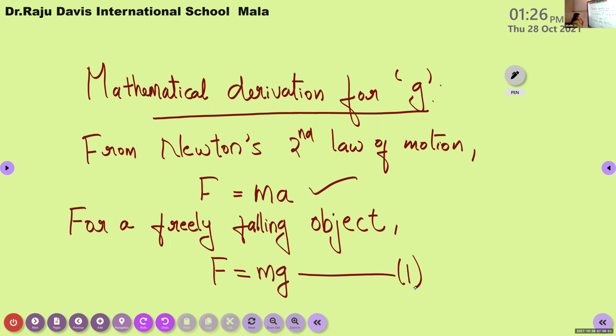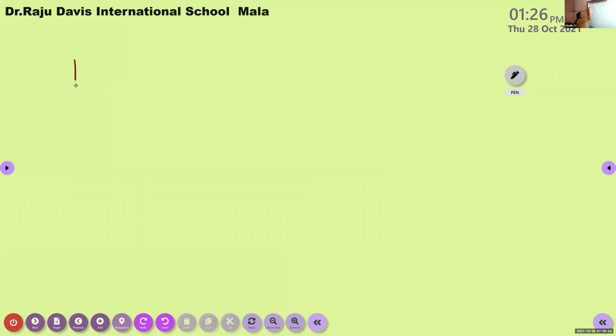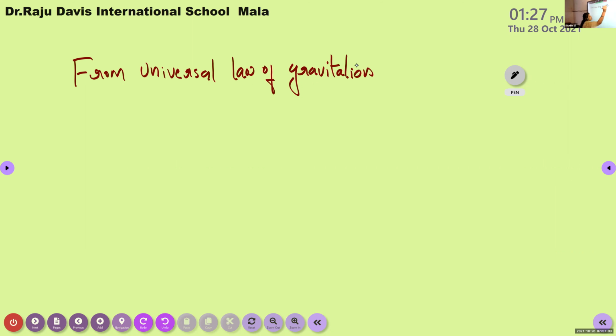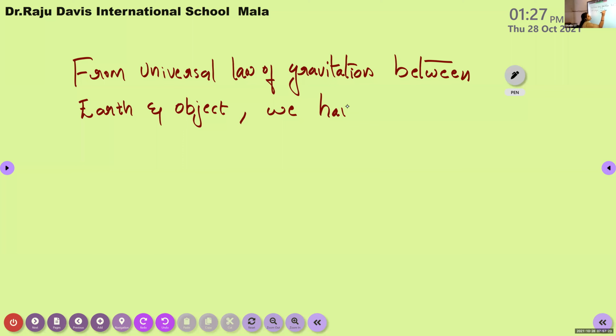Okay, now from the universal law of gravitation between earth and object, we have F is equal to, try to recall the equation for the universal law of gravitation between earth and object.